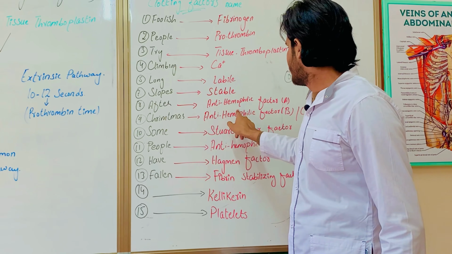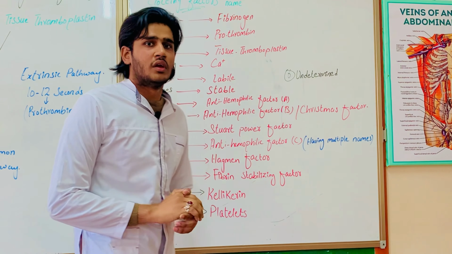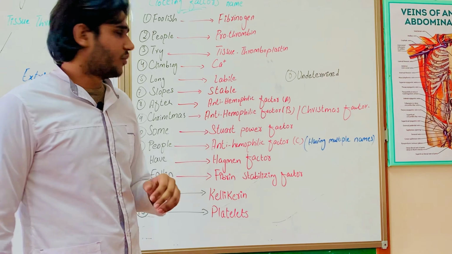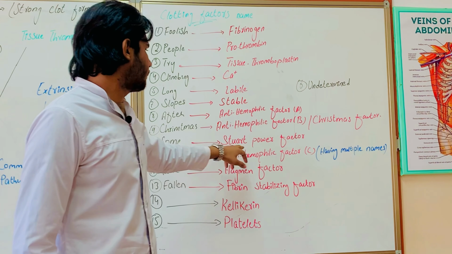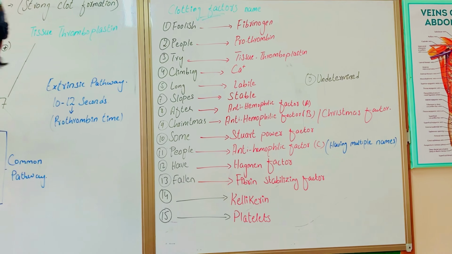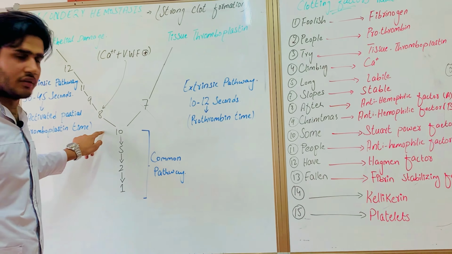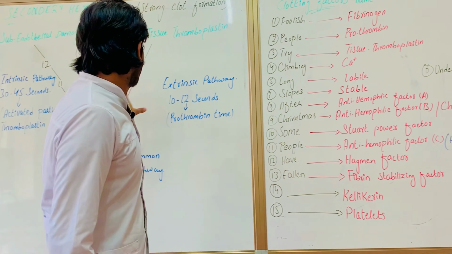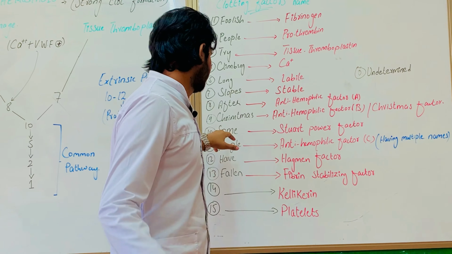After means antihemophilic A, Christmas means antihemophilic B, which is also known as the Christmas factor. Some means Stuart-Prower factor, which is known as factor 10, where both extrinsic and intrinsic pathways stimulate at one place.